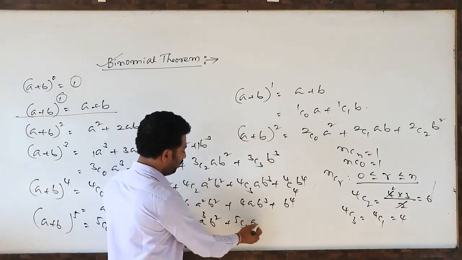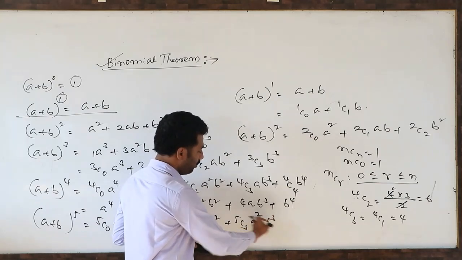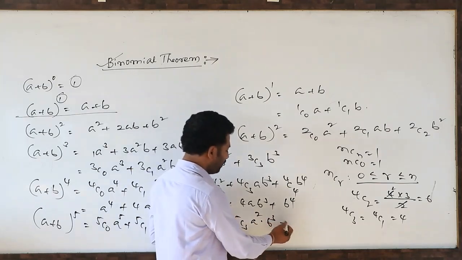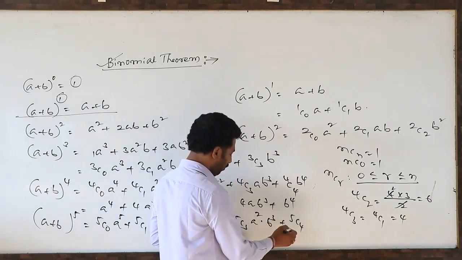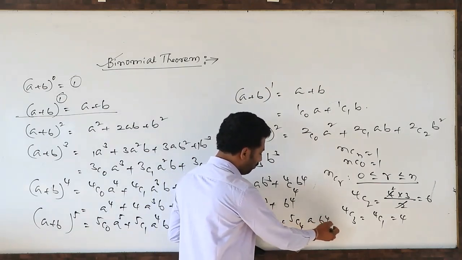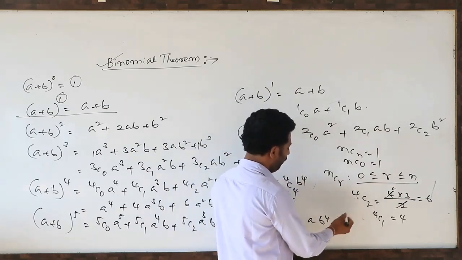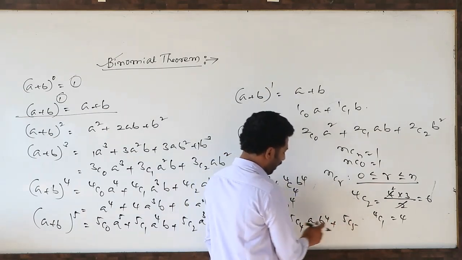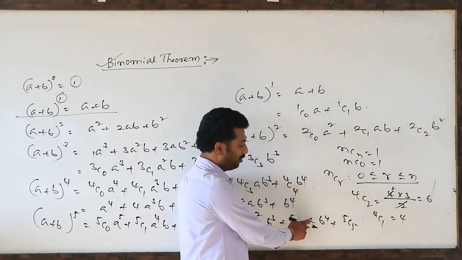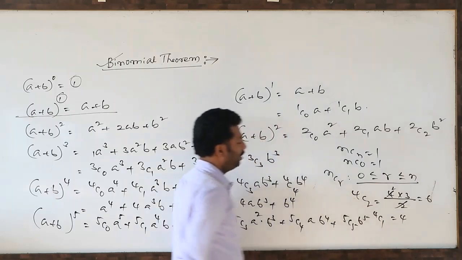So the power of a decreases by 1, this is 2, and the power of b is increased by 1. After 5C3, 5C4, the power of a reduced by 1, that is a, and b to the power 4. Then 5C5. Again the power of a reduced by 1 means a to the power 0, nothing but 1. So finally this is b to the power 5.